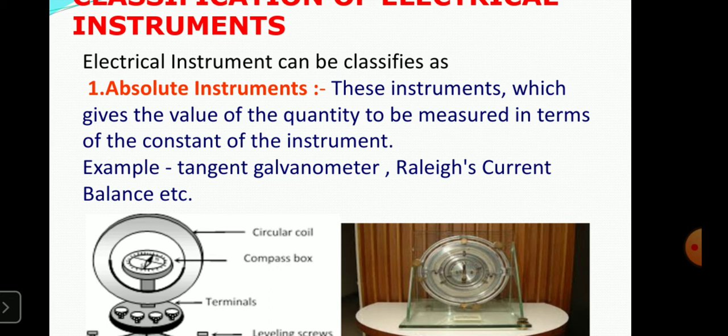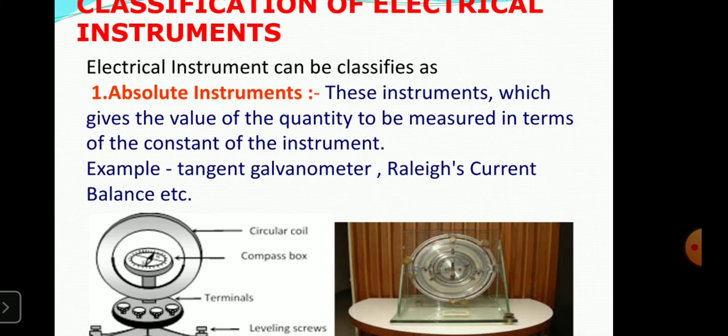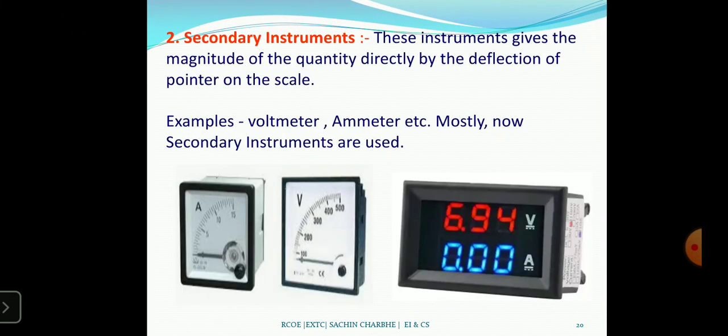Then I will move to the next slide. Next is the secondary instrument. The secondary instrument, unlike the primary or previous instrument, gives the magnitude of the quantity directly by the deflection of the pointer on the scale. These are deflecting type instruments, like the voltmeter and ammeter. Mostly secondary instruments are used now.